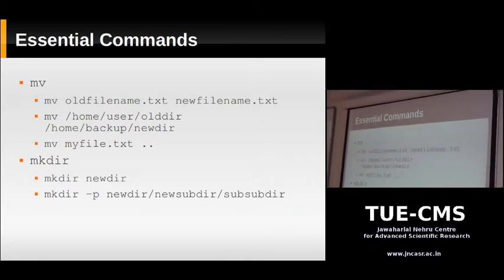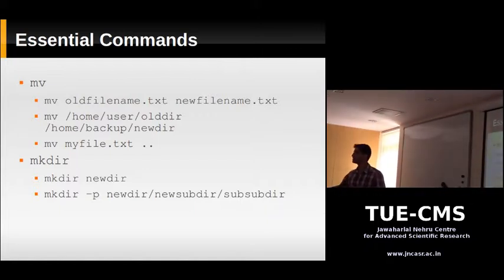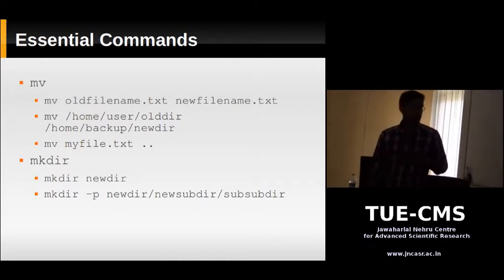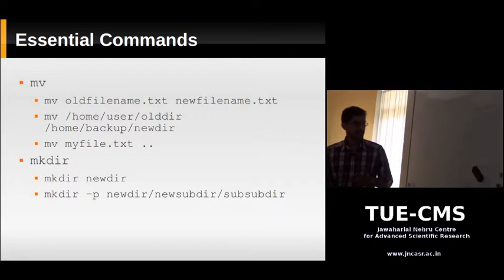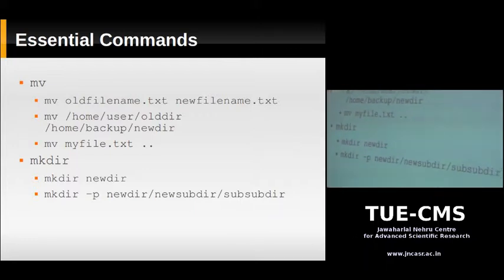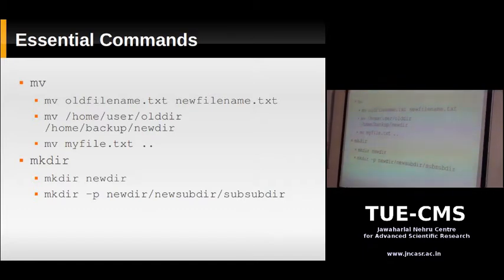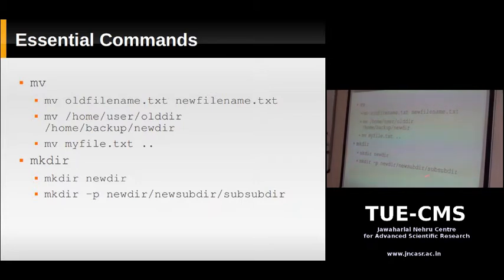Now suppose you want to create a series of nested directories. You want to create a directory and a subdirectory and a subdirectory within that in one go. You could use something like this. By default, mkdir is not going to create subdirectories. It's just going to create one directory within your current working directory. So if you give something like this, it's not going to create new dir and then new subdir within that. So you need to provide the -p option. The -p option will tell mkdir to create the parents first. So before creating the subdirectory, it's going to create new dir, then it's going to create new subdir within that, and then the next subdirectory is going to come within this one.